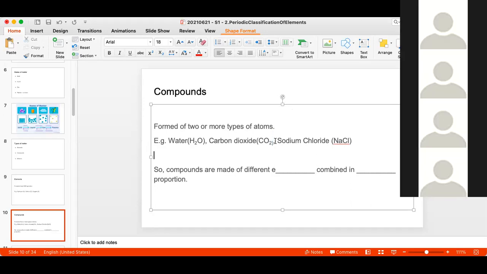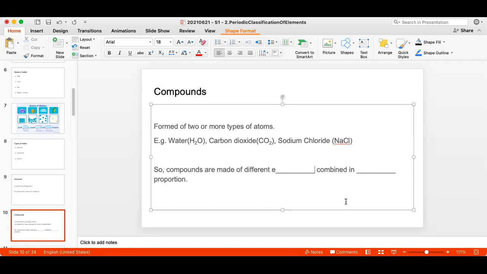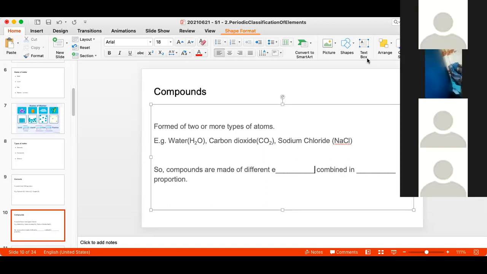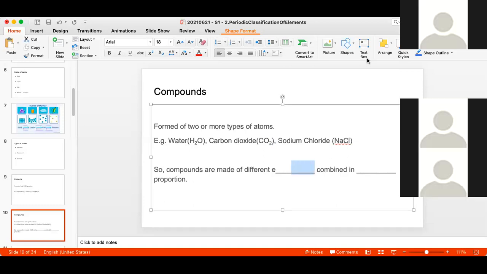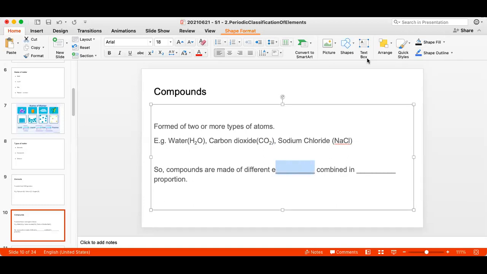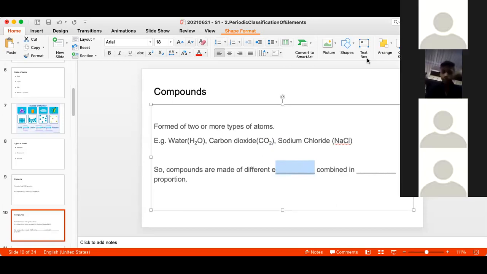Now try the second sentence. First try it in your notebook and then try to answer in the chat box. So what we have noticed when we looked at elements and compounds is that elements are formed of only one type of atom, whereas one compound is made up of more than one type of atom. In other words, compounds are made up of different elements.